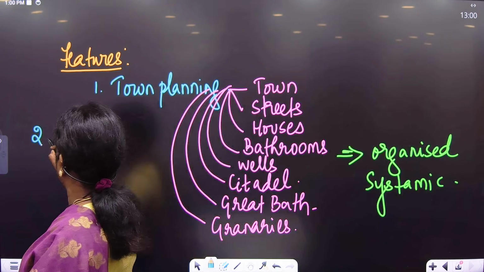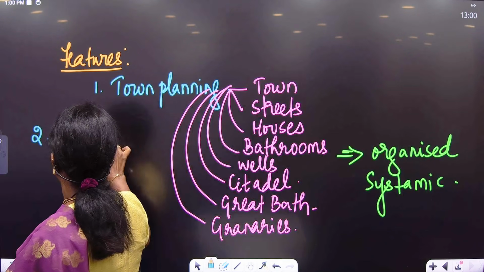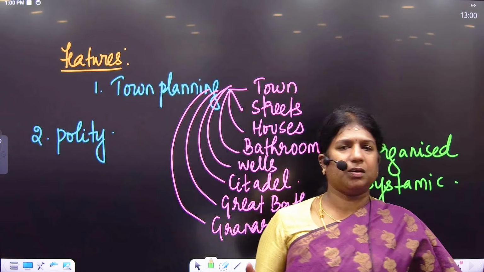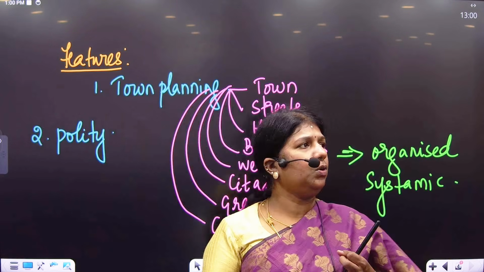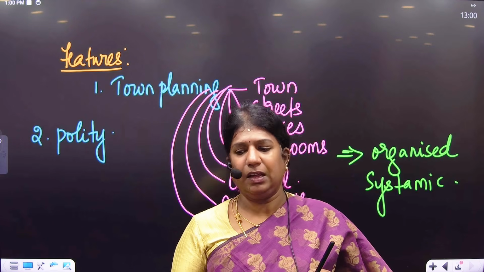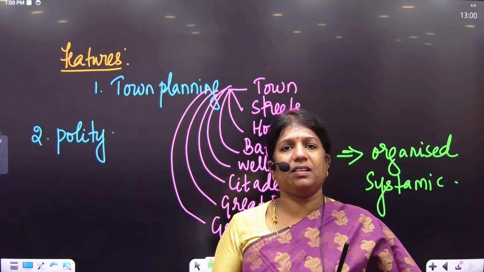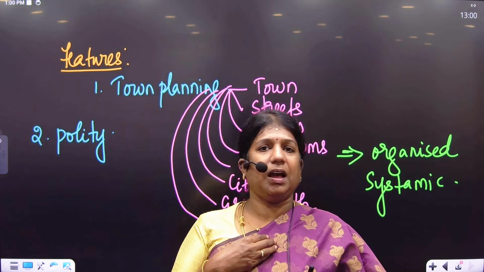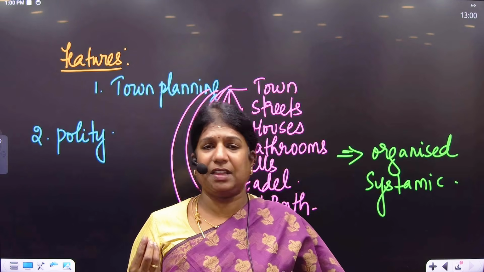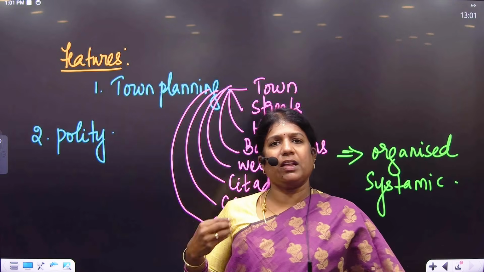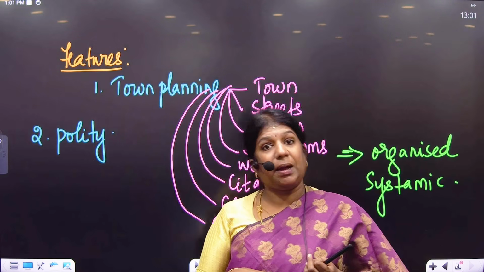The second feature we talk about is the Harappan polity. See, when you look at Harappan polity, how was the political system? We do not know. Who was the ruler? We do not know. How did they communicate? Because it's proto-history, the script of IVC is not yet deciphered. So they had a very strong and sound language, but we are unable to understand what language they spoke.